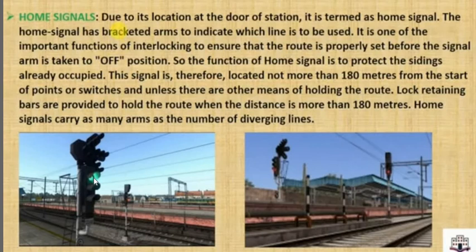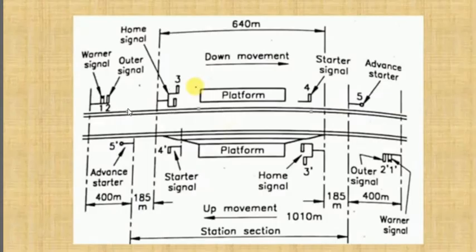Suppose this is a green light. What does this green light mean? The train can move forward. Suppose it indicates red, it means the train will stop at the railway station. From here itself the train has to stop. The train cannot cross this signal. And if it shows yellow, it means the train can cautiously move, slowly move. So this is basically a home signal, and you can see this from this image.